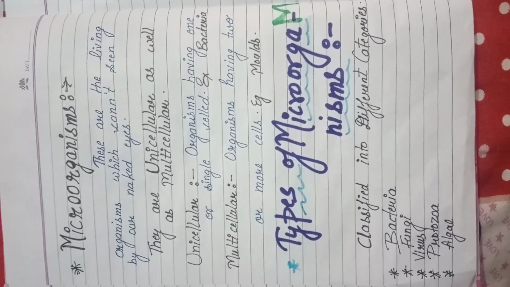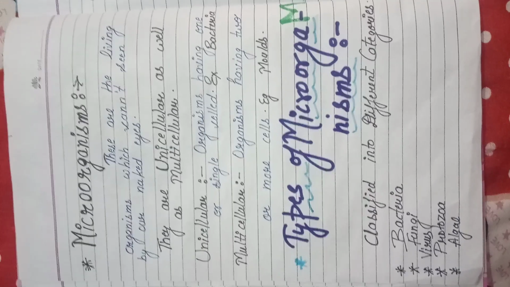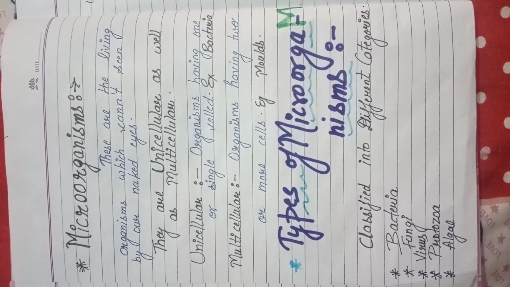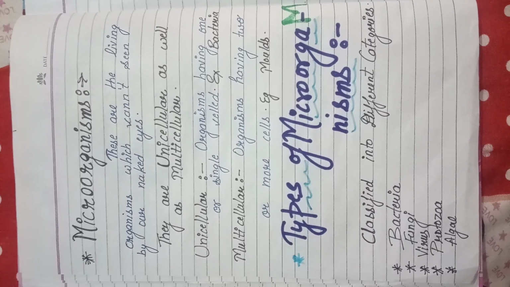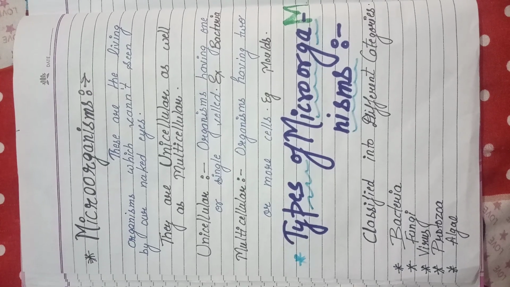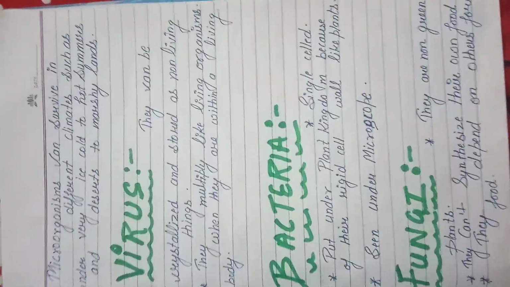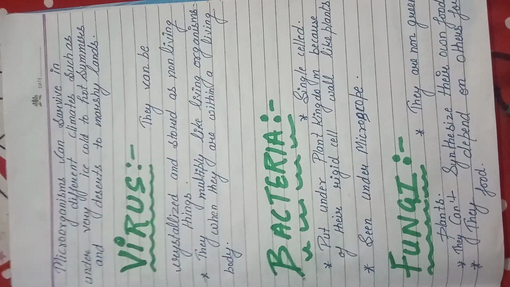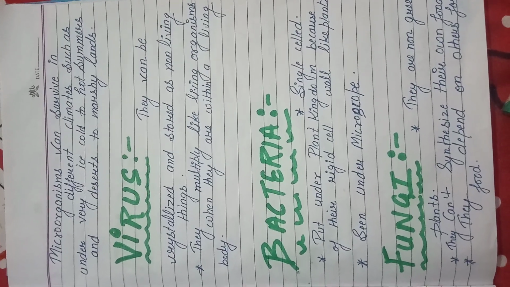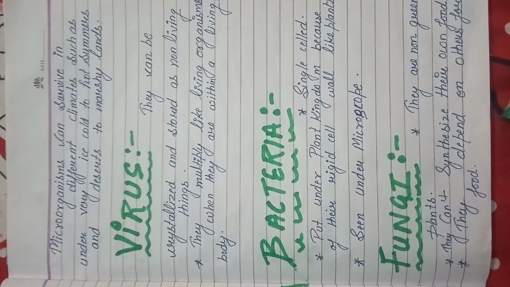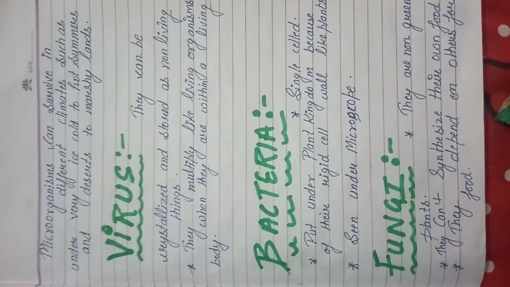Now, types of microorganisms. The microorganisms can be classified into different categories. First one is bacteria, second is fungi, third is virus, fourth one is protozoa, and the last, fifth, is algae. Microorganisms can survive in different climates, from very cold to very hot climates.